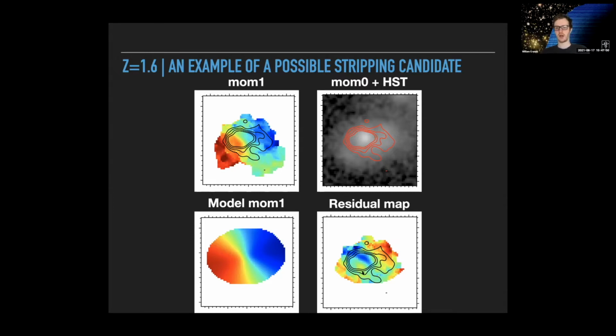So this isn't a conclusive result because at high redshift, things are more poorly resolved. But with a large enough sample of these galaxies and looking for these signatures of stripping via the residual map, we can identify if there are signs of stripping in the kinematic signature of the molecular gas.